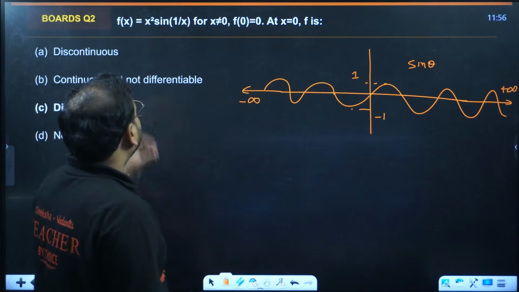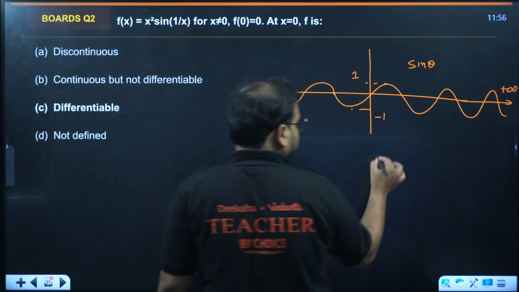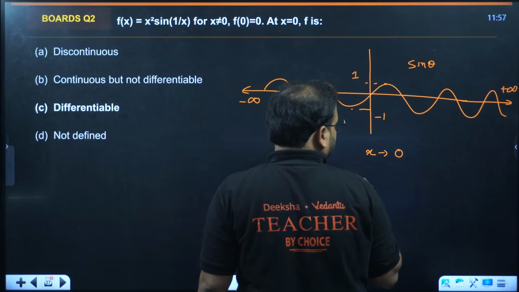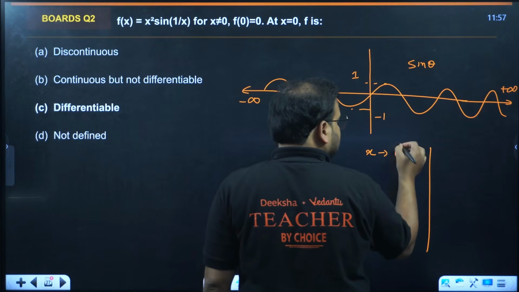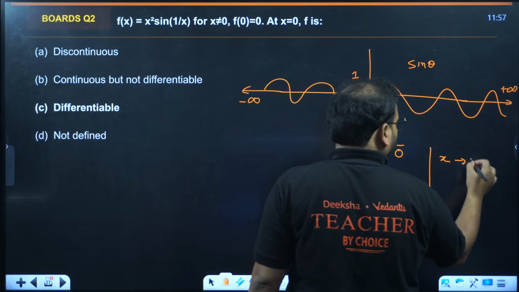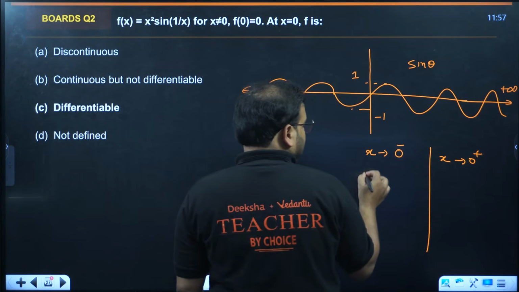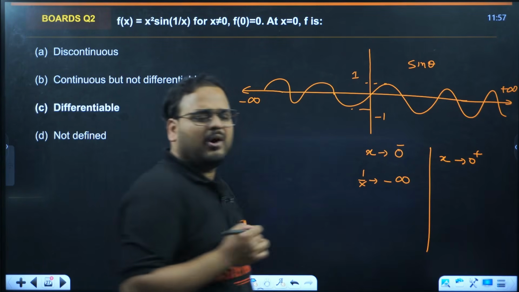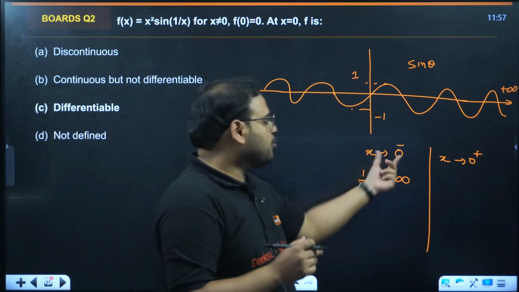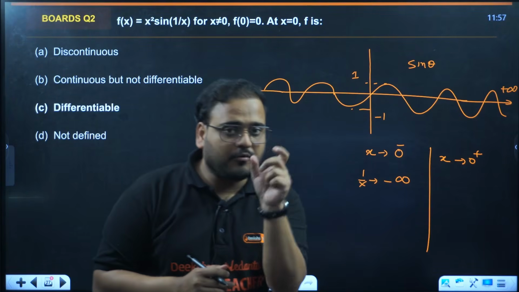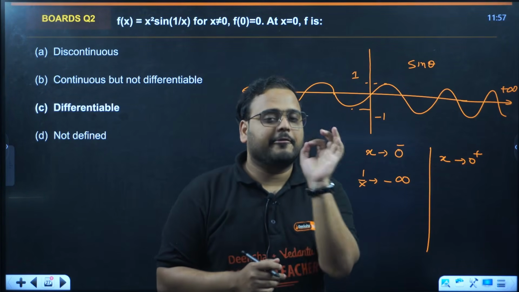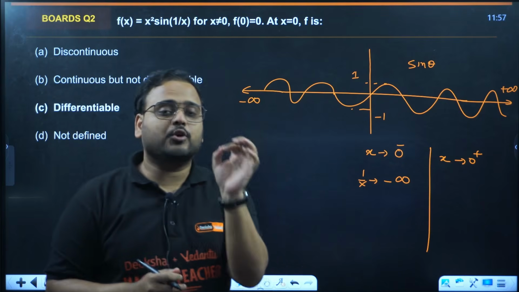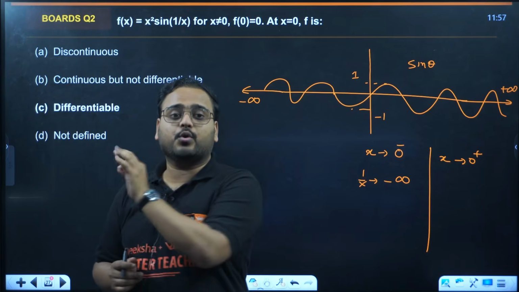Good. So if I take 1 by x, when x goes to 0, let's go one bit further, say 0 minus or 0 plus. Then 1 by x will go to what? Minus infinity. How come, sir? X goes to 0 minus means it goes to 0 from the left-hand side, a very small negative number, like minus 0.00000001.